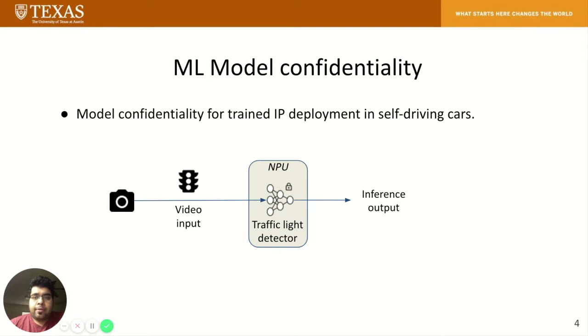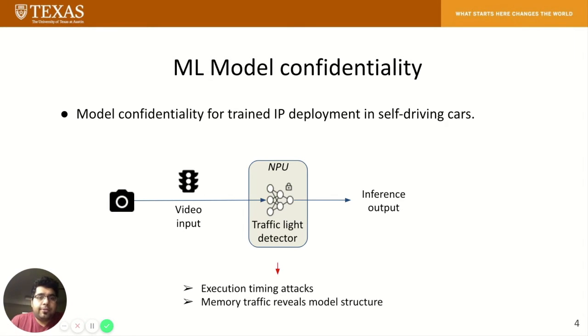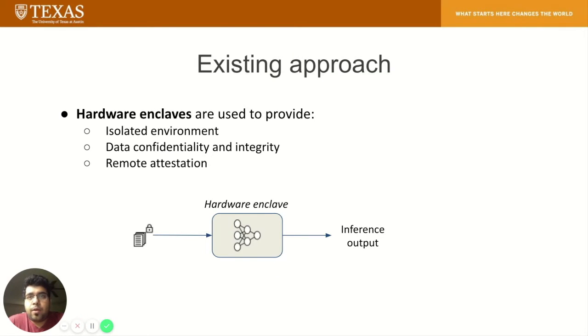The NPU can also run other models either concurrently or sequentially along with this critical application. Sparsity of the model is revealed from execution timing attacks, and model structure can be inferred from memory utilization traffic. Since accelerators are used to provide real time inference, the confidentiality of the model needs protection in such accelerators.